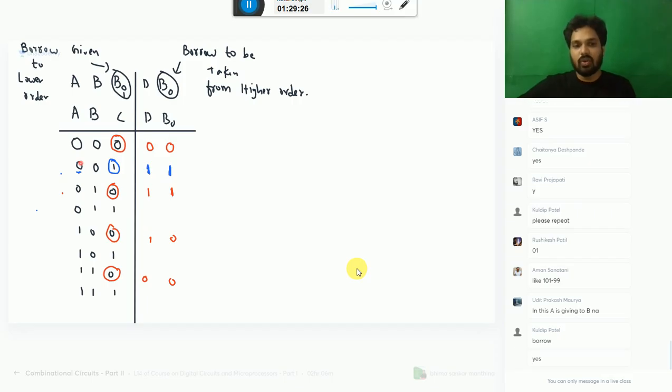First you have given to C, then you subtract A minus B. This is the rule. First give to C. First take borrow and give to C. Our friend, our guest.